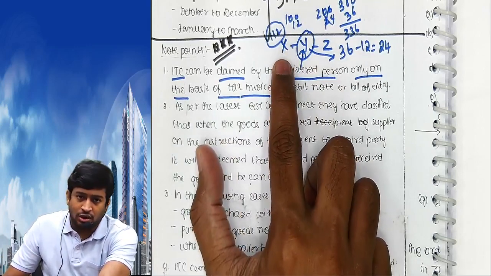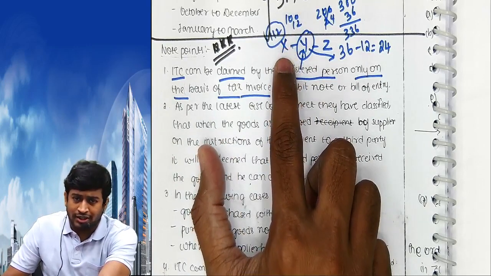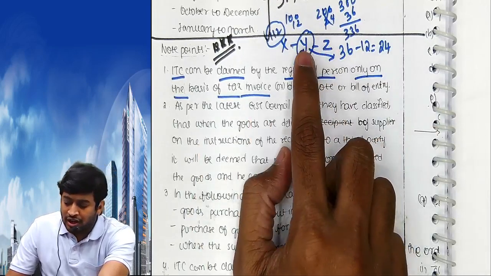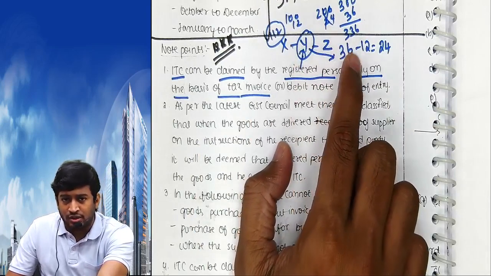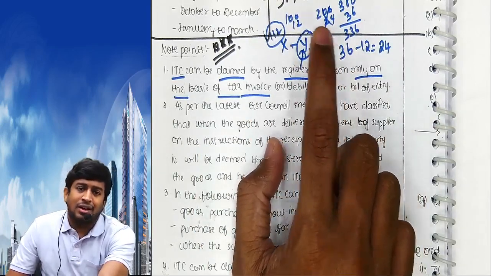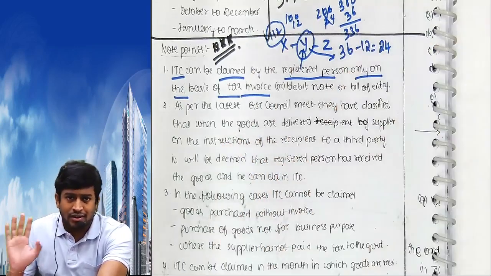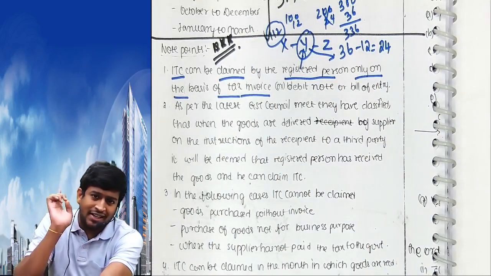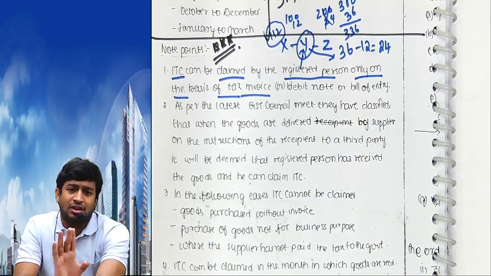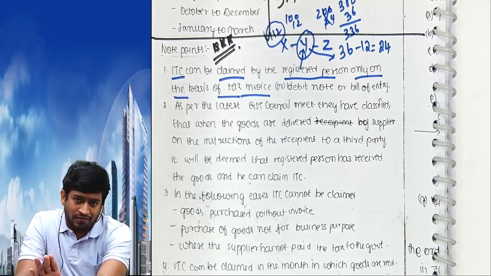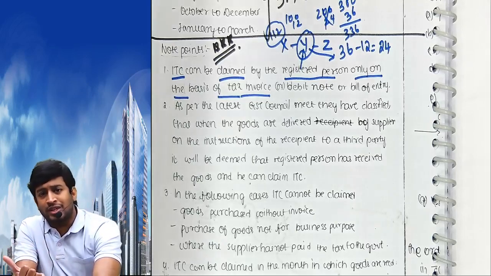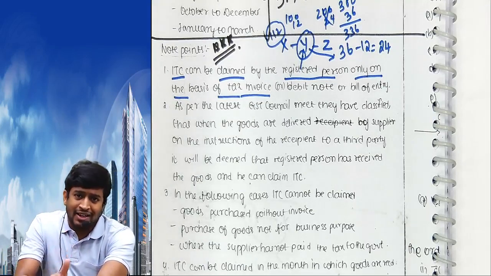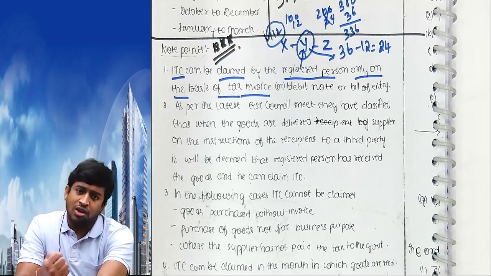Y called X and told X, please I want the goods directly delivered to Z's factory. Instead of sending goods to Y and Y sending to Z, Y is informing X, please directly send the goods to Z. One of the conditions is Y should receive the goods, but Y is not receiving because X is directly sending to Z. Still it does not matter, input tax credit can be claimed. Whether Y receives and sells to Z or X directly sends the goods to Z, Y can claim input tax credit whether he has received or not.